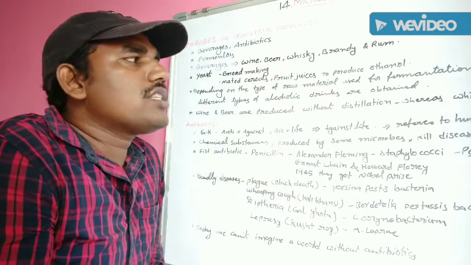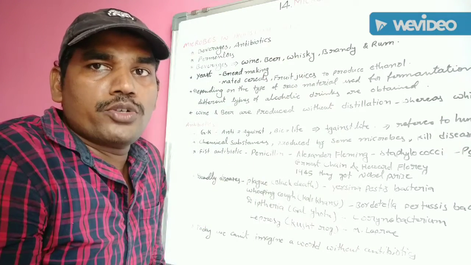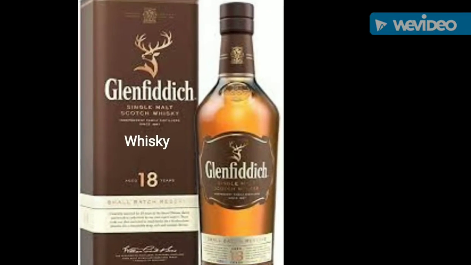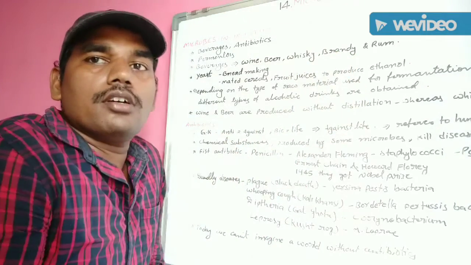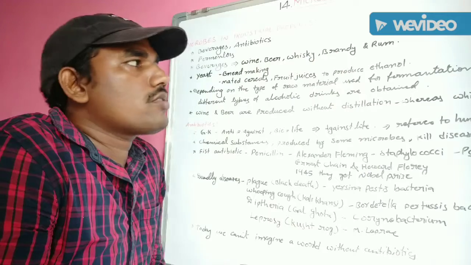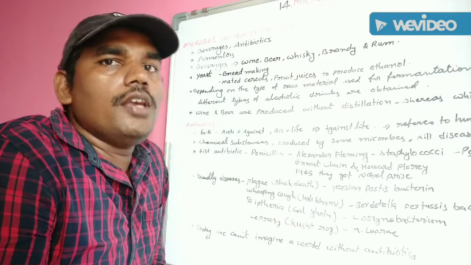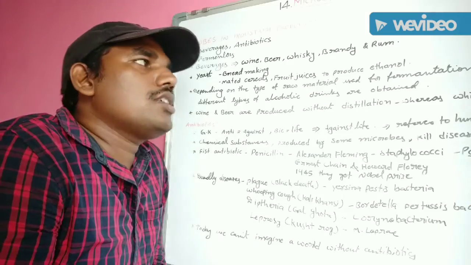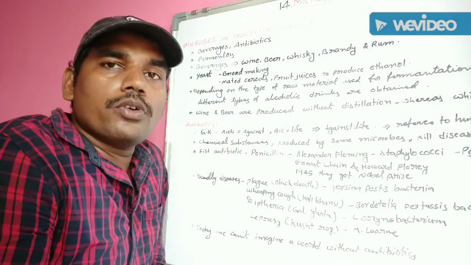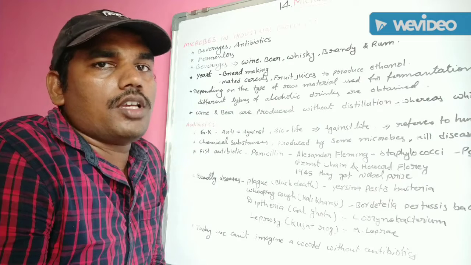Whiskey is also prepared from the fermentation process. Brandy is also prepared from the fermentation process of Saccharomyces cerevisiae.